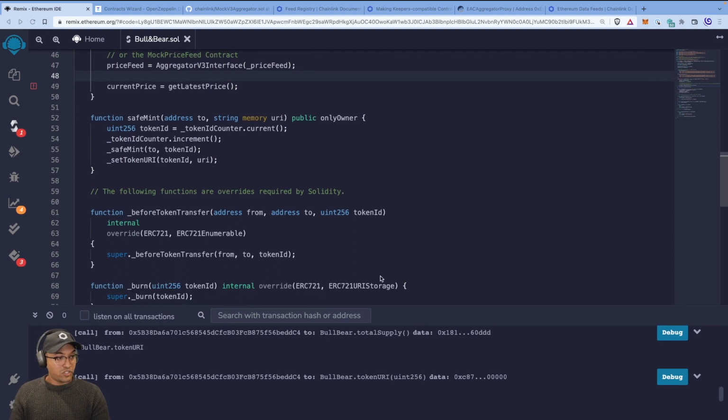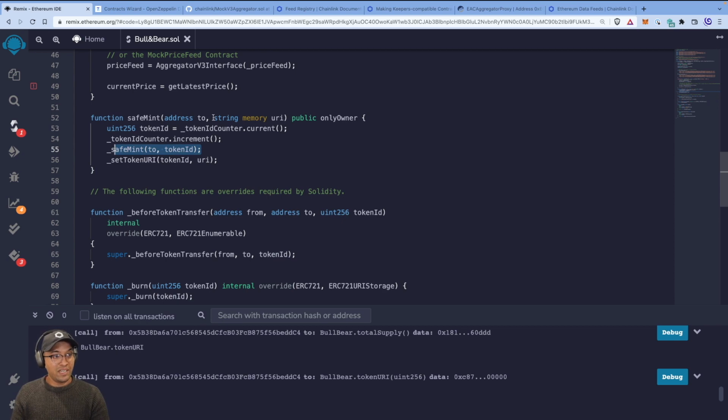Now, I just want to make sure. So we've got the safe mint. And what happens at safe mint? Well, let's update safe mint. Now that we have our token URIs in the IPFS array, let's update that to a default value. So we want to mint it to the address. That's fine, not a problem.